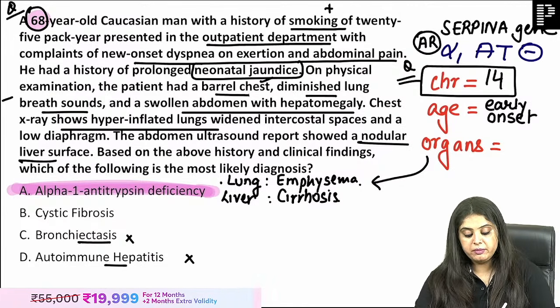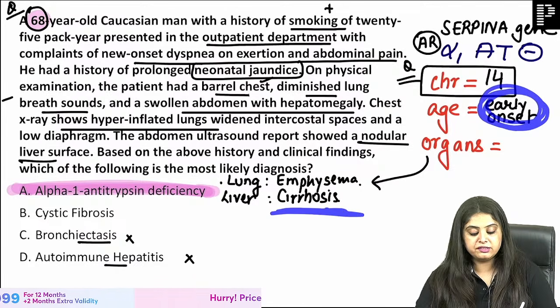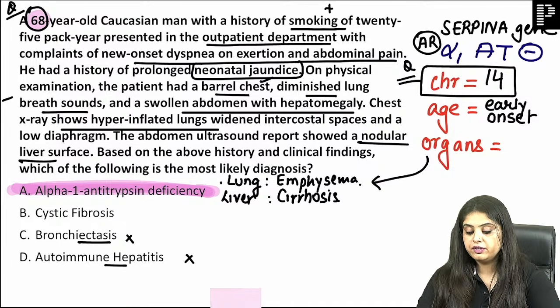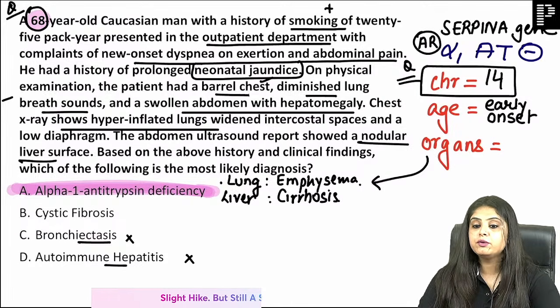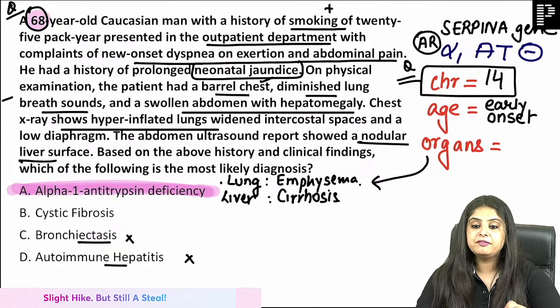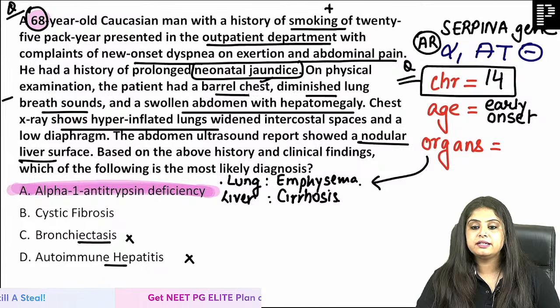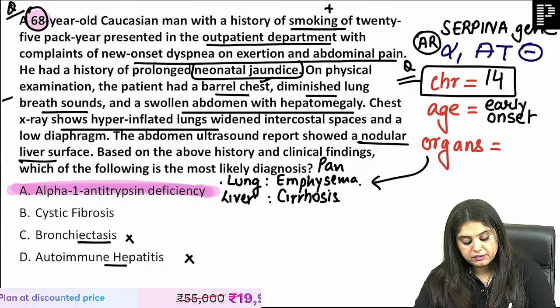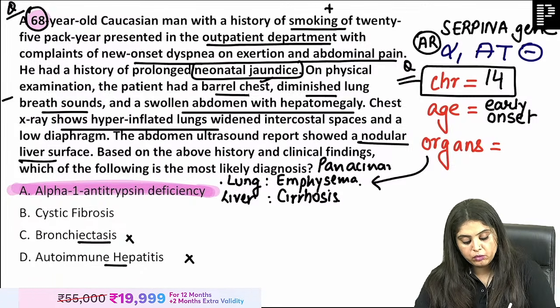Imagine a 4-year-old baby or a very young baby having cirrhosis. And the second one is going to be emphysema, as all of you can see over here. Now, one thing that I want to ask all of you, what kind of emphysema? I'm waiting for that answer. Yes. What is the kind of emphysema? Because that is something you are asked in medicine and peds both.